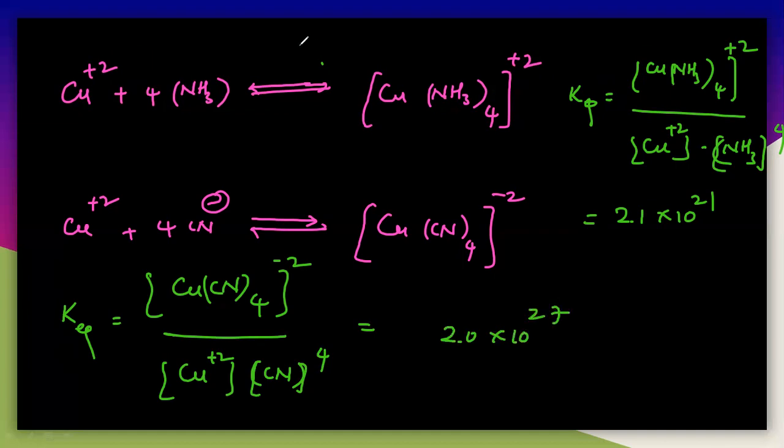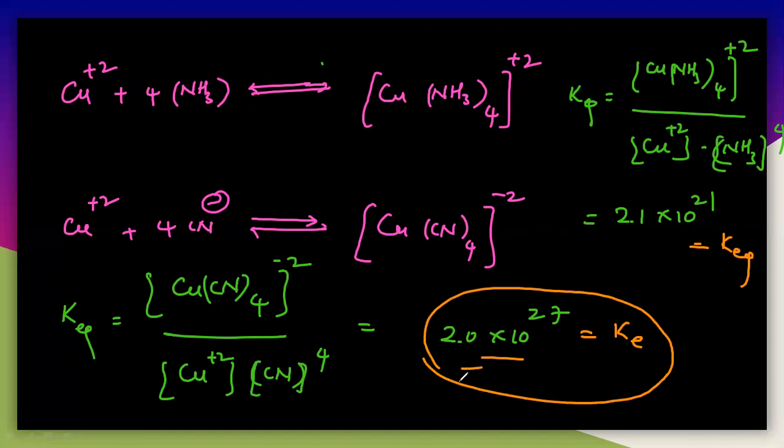You can see the difference between these two things here. The value for the second one is more than the first one, because it is 10 to the power of 27 versus 10 to the power of 21. So the equilibrium constant is more here.